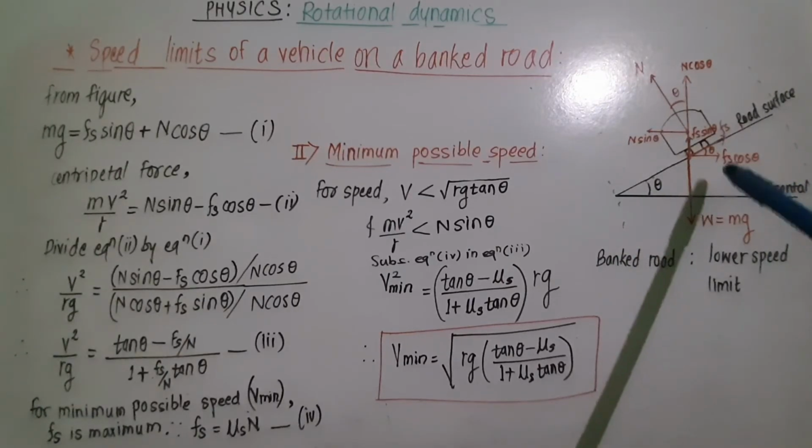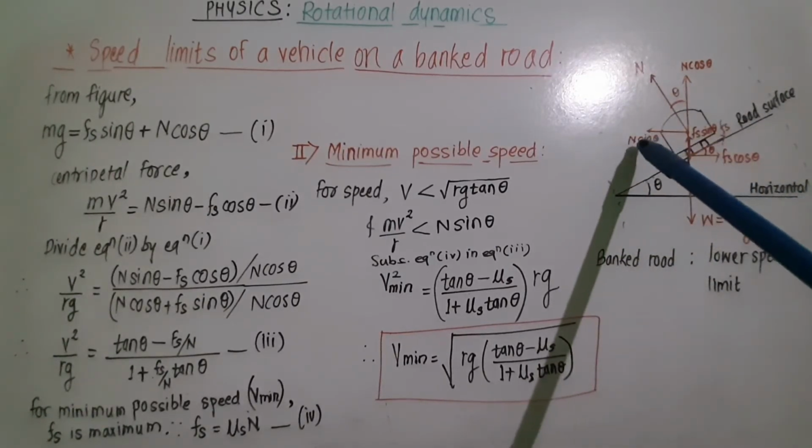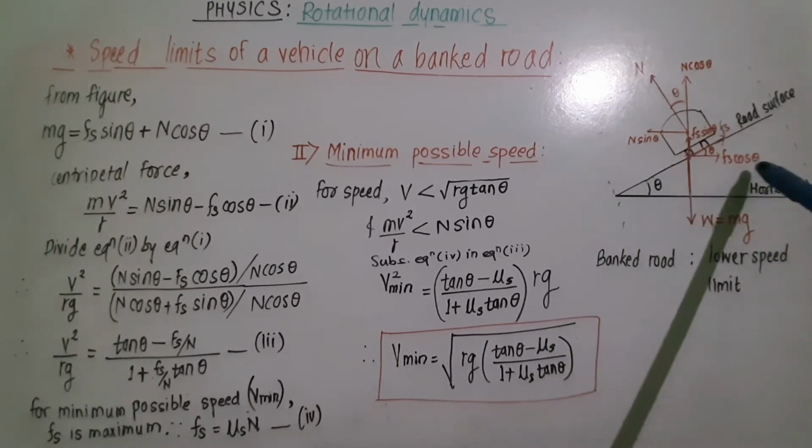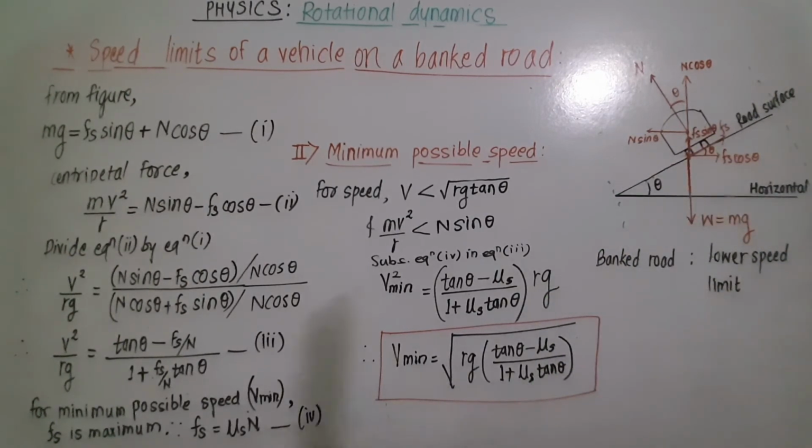So here the resultant of two forces N sin theta and Fs cos theta gives the necessary centripetal force which is required for circular motion of that vehicle.